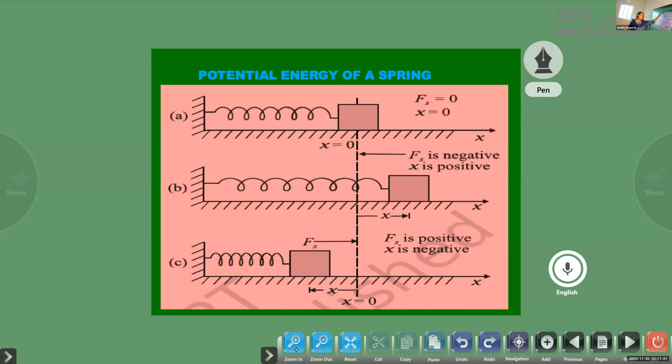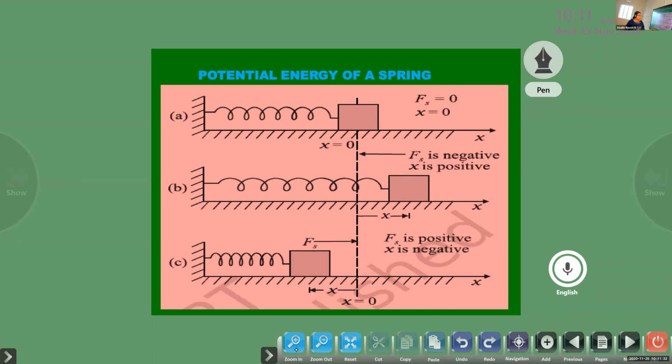That is Fs is equal to 0, x is equal to 0. In the second case, when the spring is extended to the right, by Newton's third law there is an opposite reaction force, a tensional force making the spring pull back in the opposite direction. That is why we said Fs is negative and x is positive.